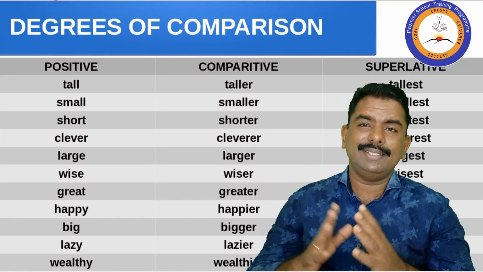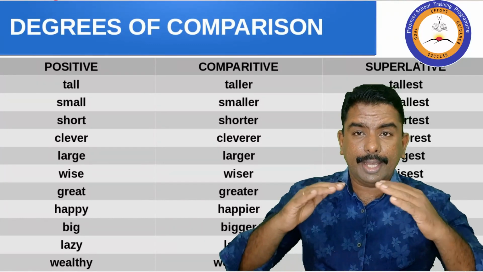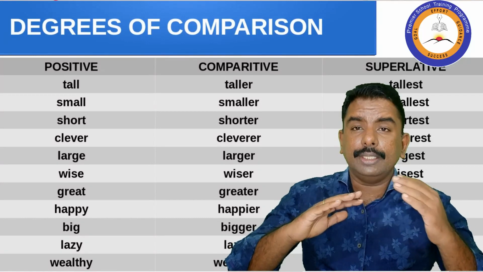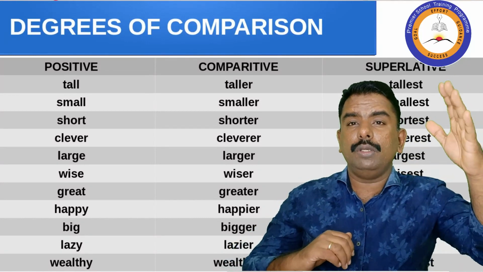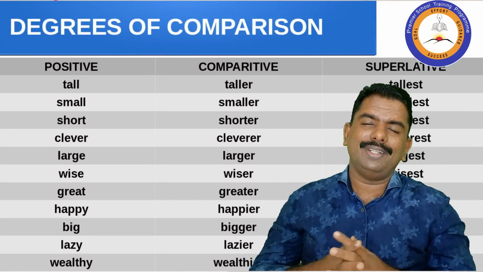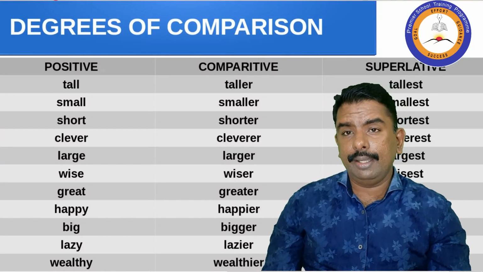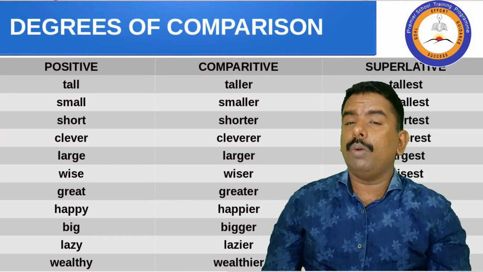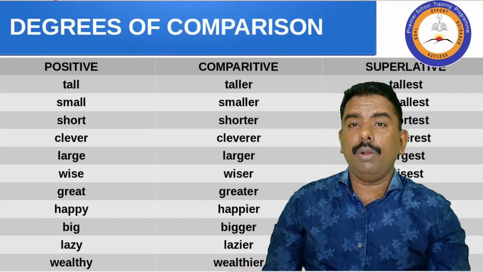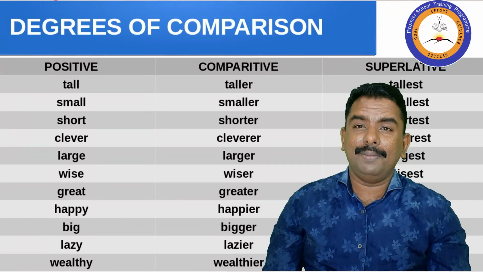In the first example, it's positive. In the second one, I compared. In the third one, he is superior to anybody else. That's why it's called a superlative. We have to use these things in our daily routine, in our classes, in our home. Our parents may use them in Malayalam.